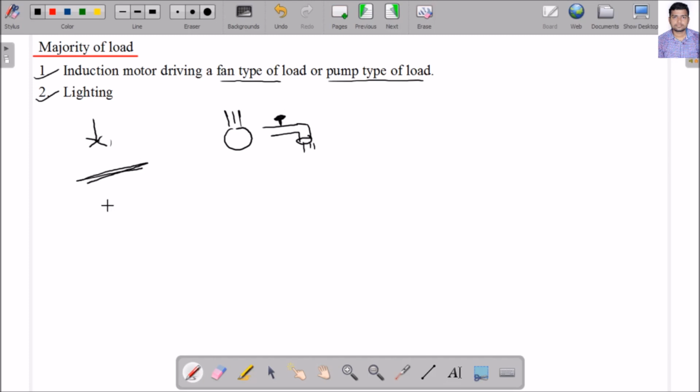Okay, but my question is, you are using the throttling valve or the damper. While you are decreasing the air discharge here, here you are decreasing the what? Water discharge. Your purpose is solved, but what is the input? Input is always the same here. Here the input is not changing, input is constant. Here also the input from the supply is constant.